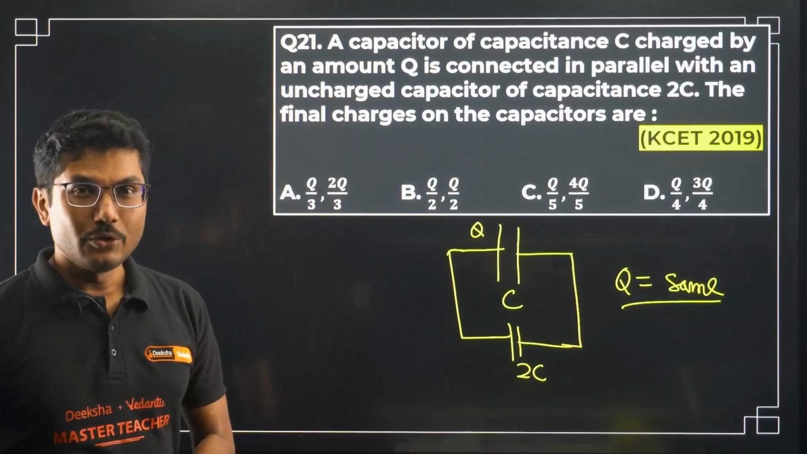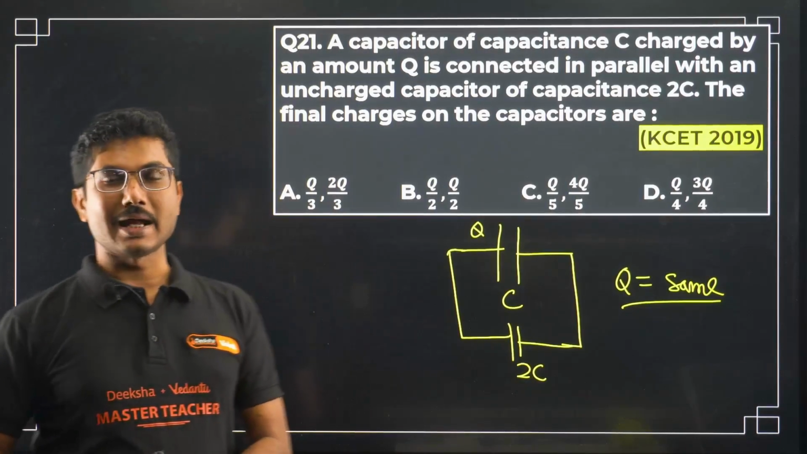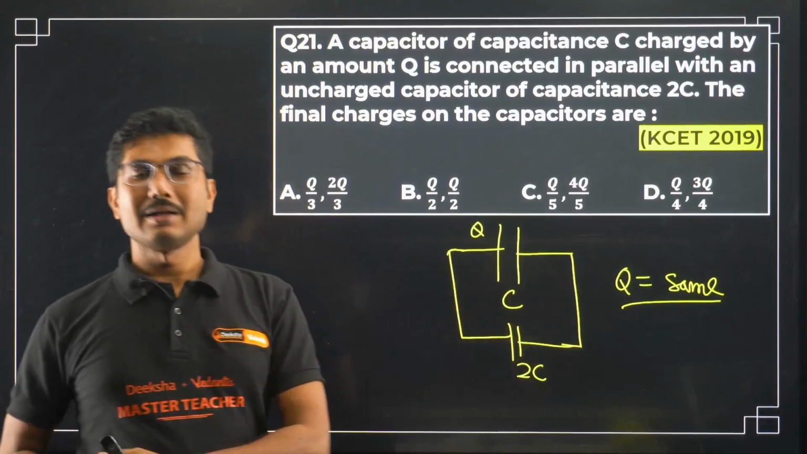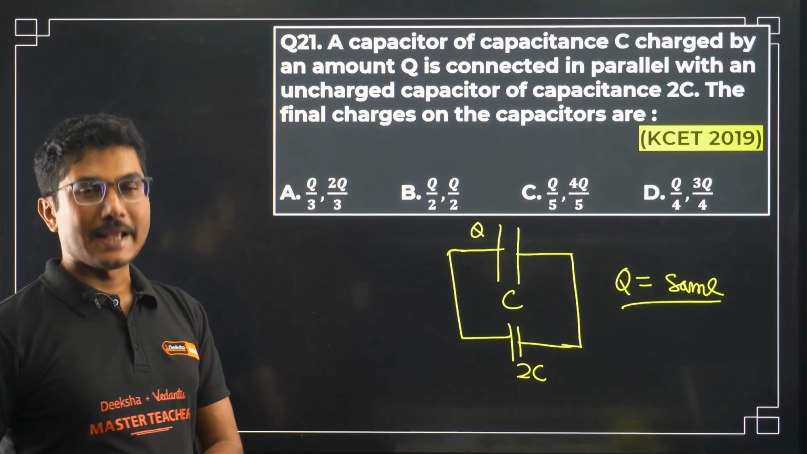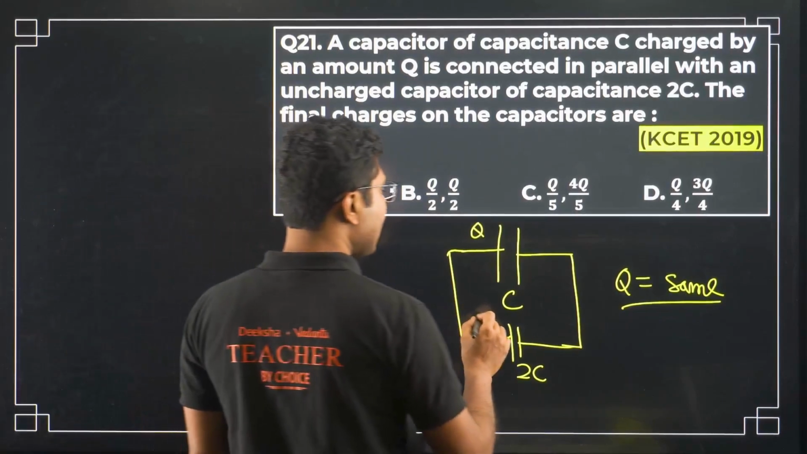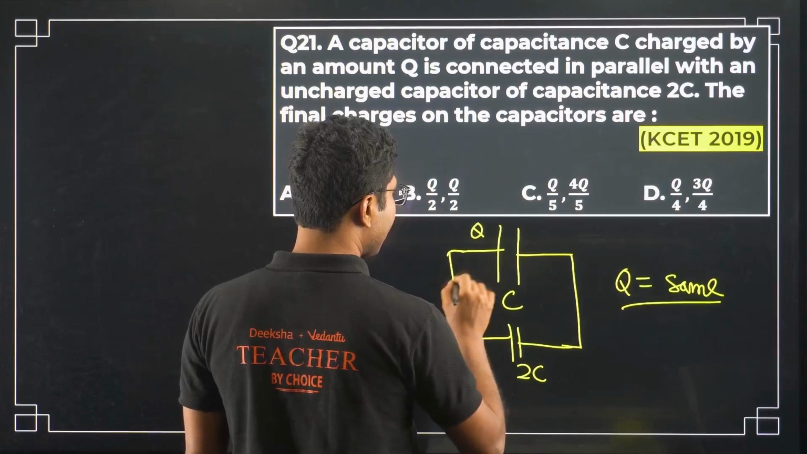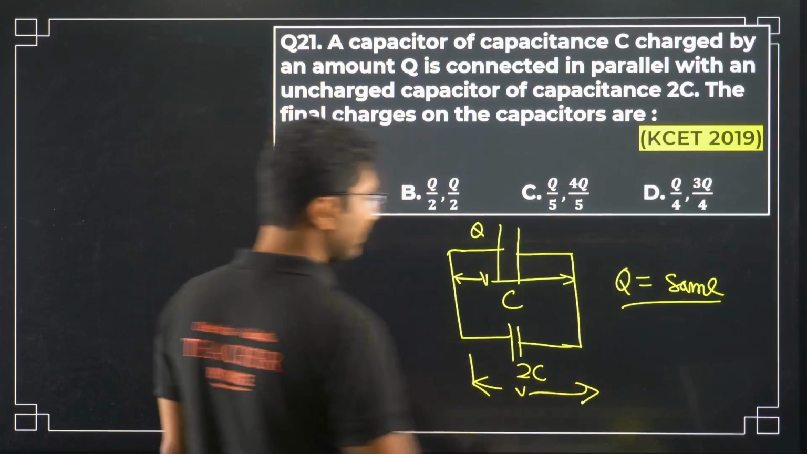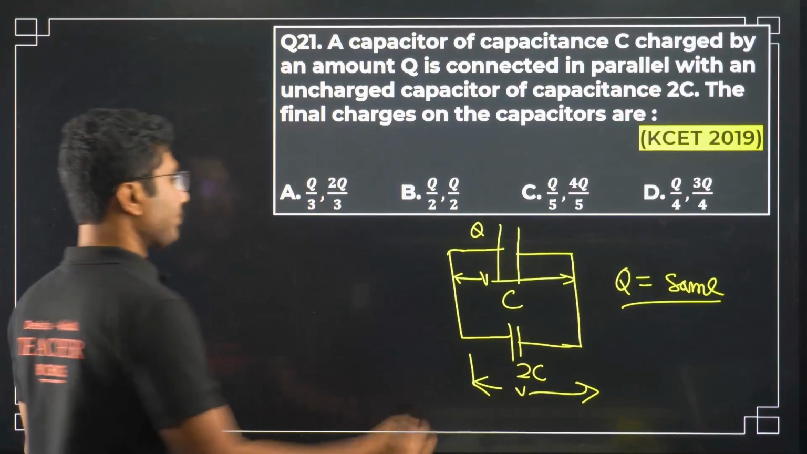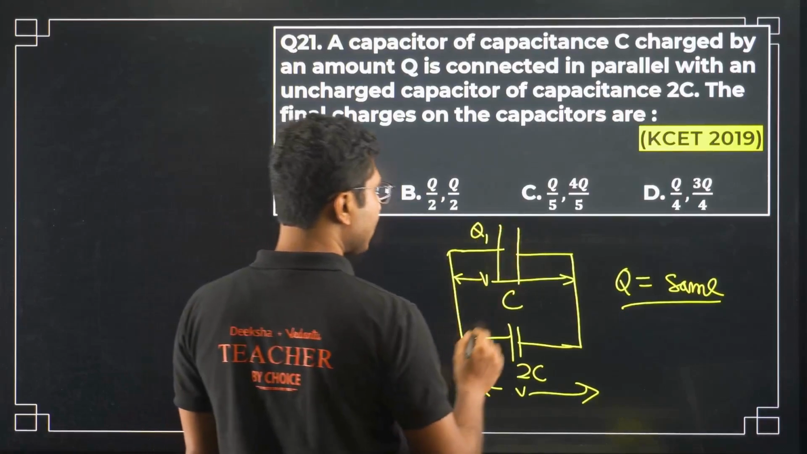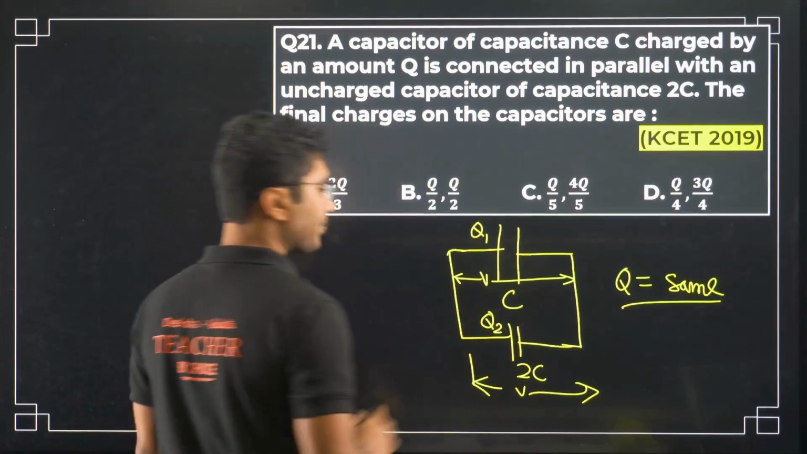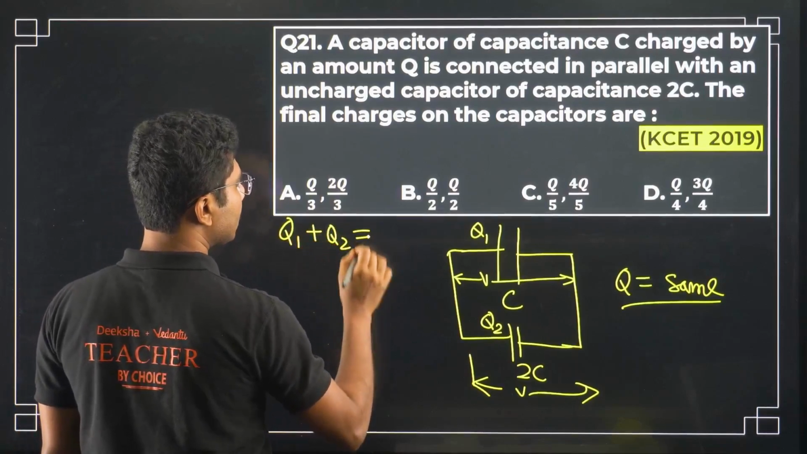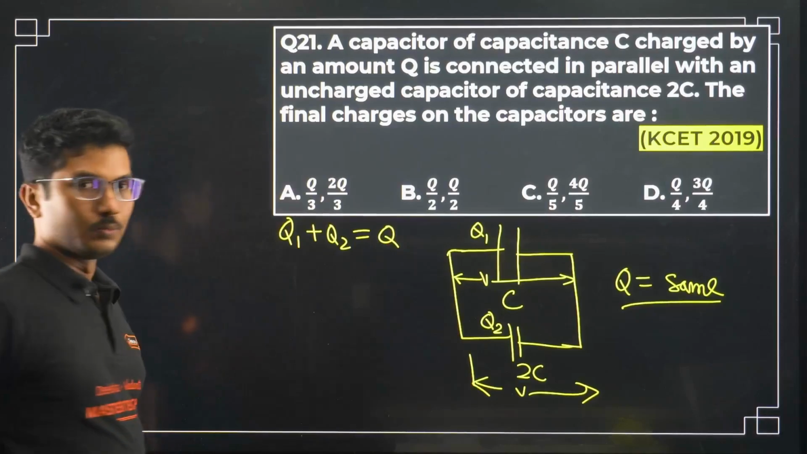Now how can you find that? You have to remember that in electrostatics, the one thing common in a parallel combination is that they have the same voltage. Once everything is done, whatever voltage is across this one, the same voltage will be across the other. So both capacitors will have the same voltage. Suppose this one has charge Q1 and this one has charge Q2. Also, Q1 plus Q2 must equal the original charge Q.